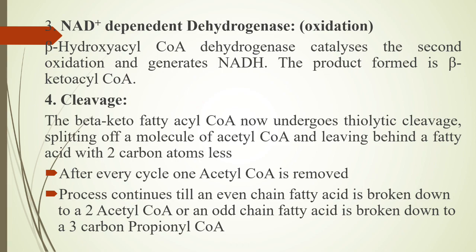Then this 14-carbon fatty acid will enter again into the first reaction until fully oxidized. After every cycle one acetyl CoA is removed. So this process continues until an even-chain fatty acid is broken down into acetyl CoAs, or an odd-chain fatty acid into acetyl CoAs and the 3-carbon propionyl CoA.